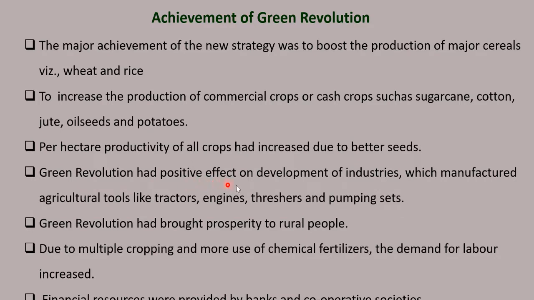So Green Revolution had a positive effect on development of industries which manufactured agricultural tools like tractors, engines, threshers, and pumping set.